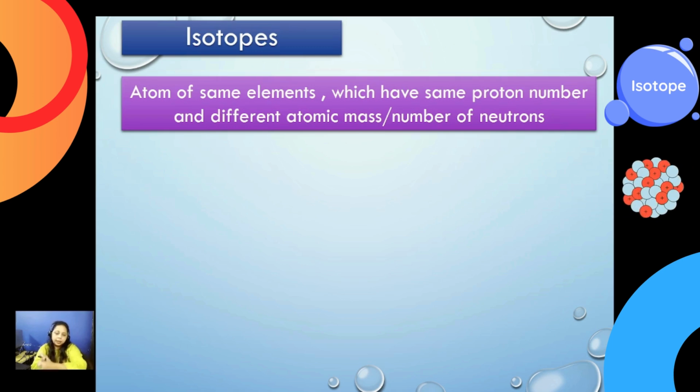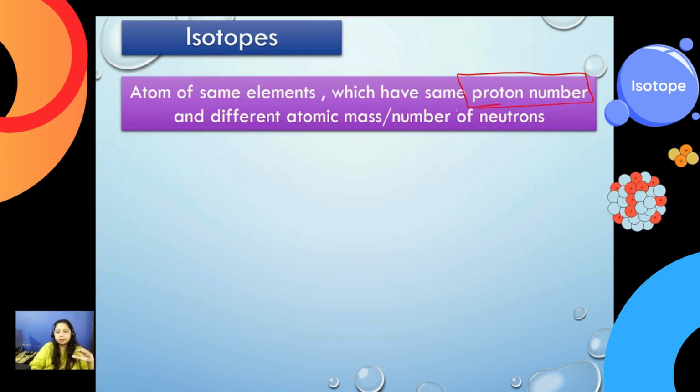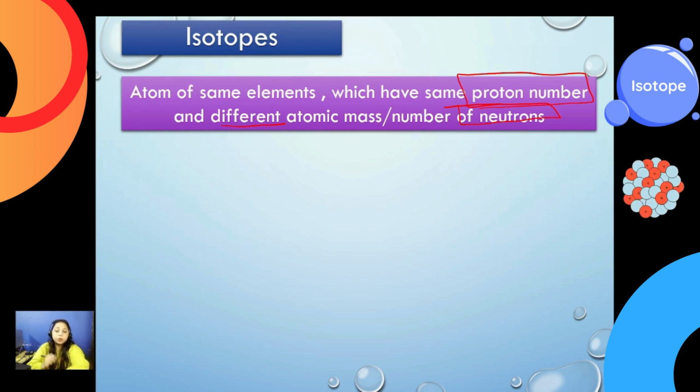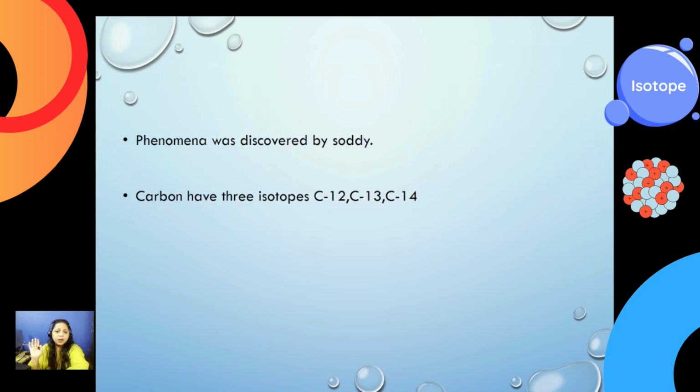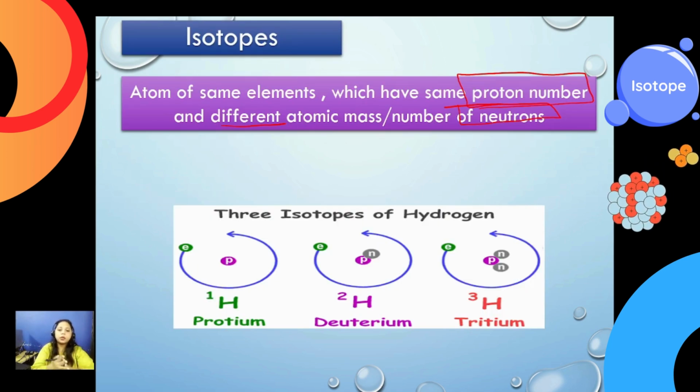Isotopes are basically defined as the atoms of the same element which have the same proton number. These words need to be memorized. These are very important words when you write the definition or when you want to explain the isotopes. And different number of neutrons, or different mass number. So these two things are very important to mention. First is the proton number, second is the neutron number. Same proton, different neutrons. For example, hydrogen has three isotopes: protium, deuterium, and tritium.